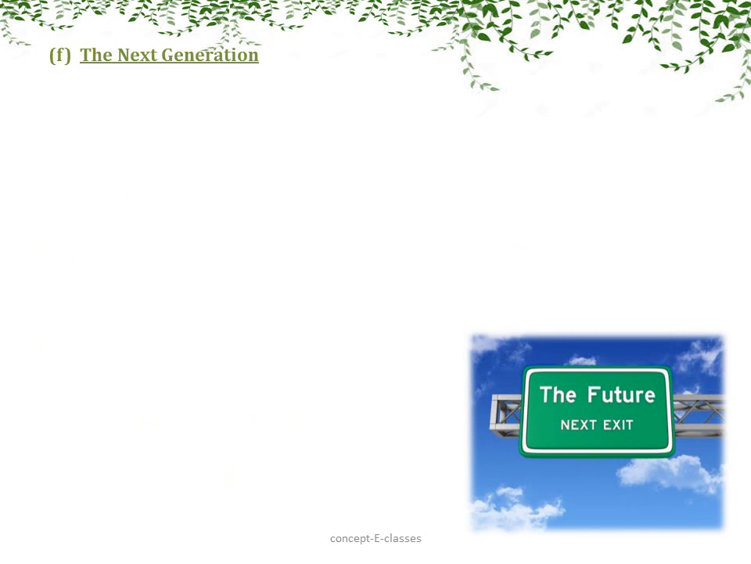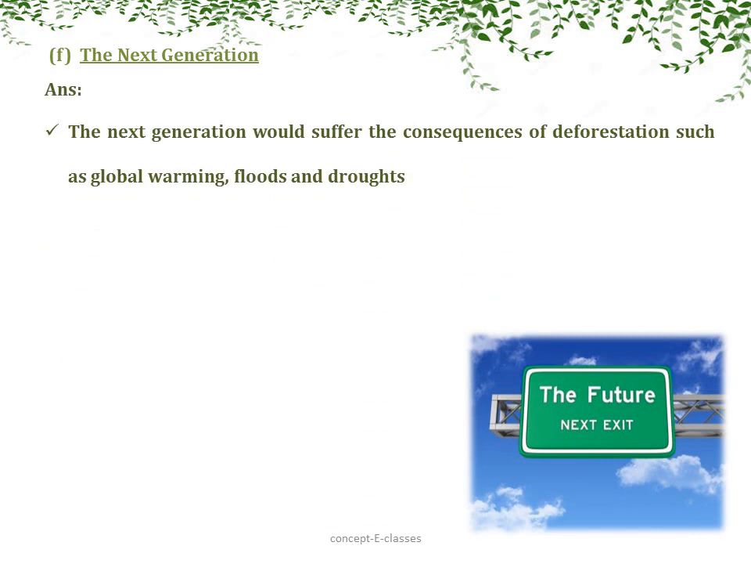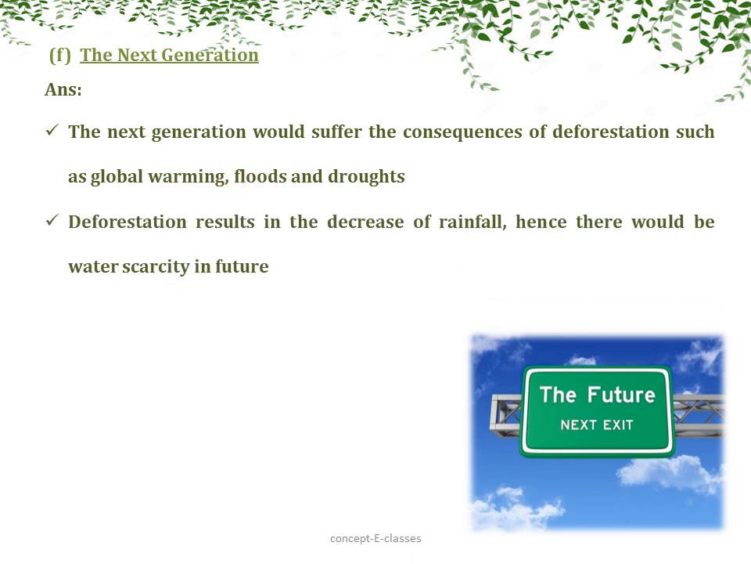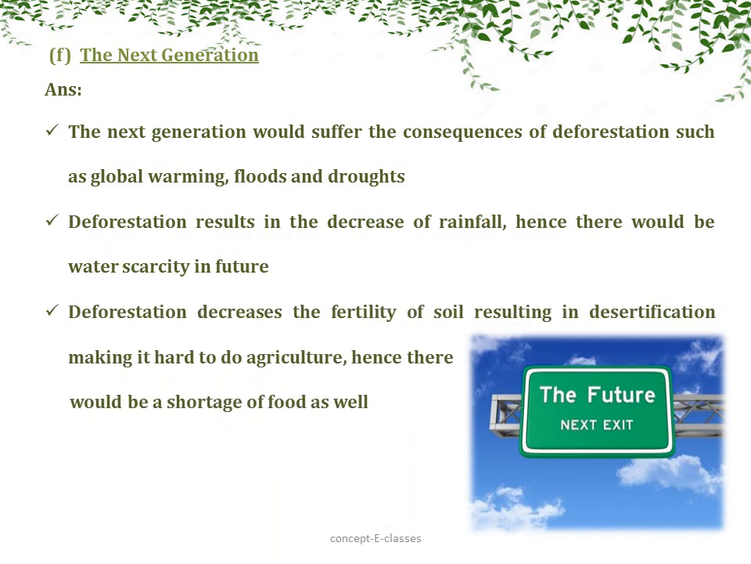Now let's see how deforestation will affect the future generation. The next generation would suffer the consequences of deforestation, such as global warming and many natural calamities like floods and droughts. Deforestation results in the decrease of rainfall, hence there would be water scarcity in future. It also decreases the fertility of soil, resulting in desertification, making it hard to do agriculture, hence there will be a shortage of food.